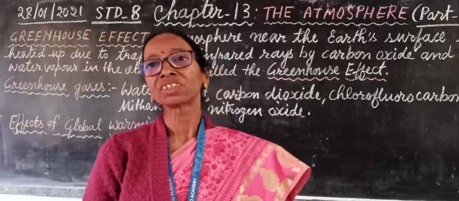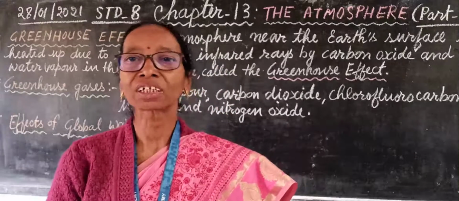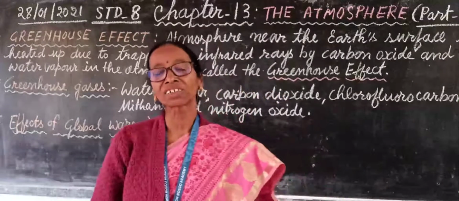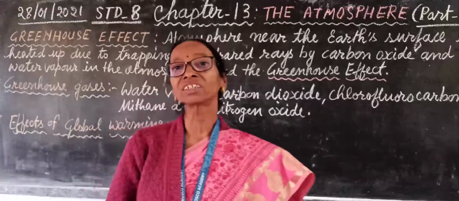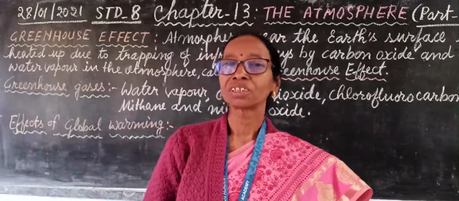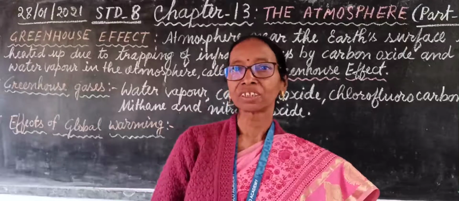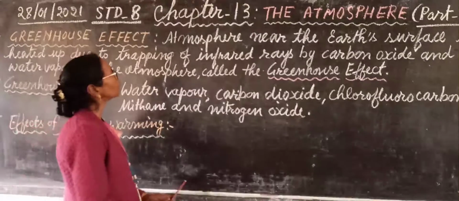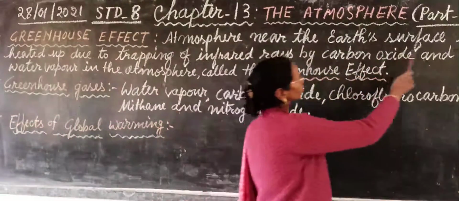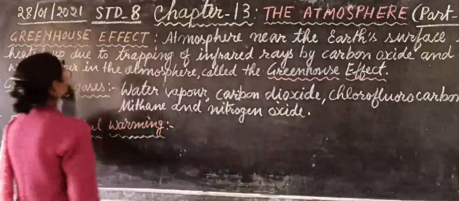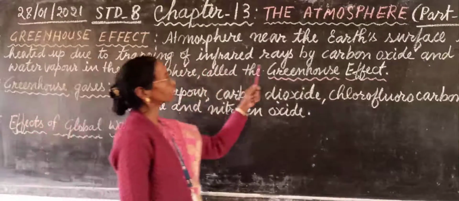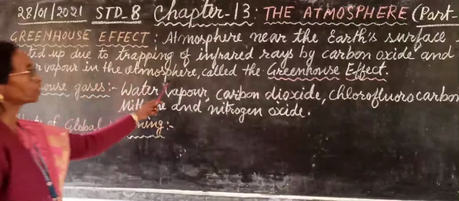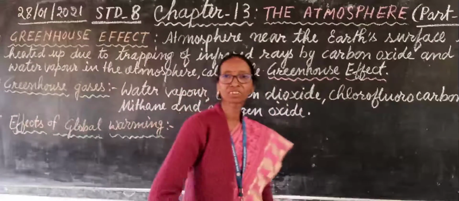What happens in the greenhouse effect? The greenhouse gases which affect the atmosphere and increase the temperature, that is known as the greenhouse effect. So, this is a phenomenon in which the atmosphere near the Earth's surface is heated up due to the trapping of infrared rays by carbon dioxide and water vapor in the atmosphere, and this is called the greenhouse effect.